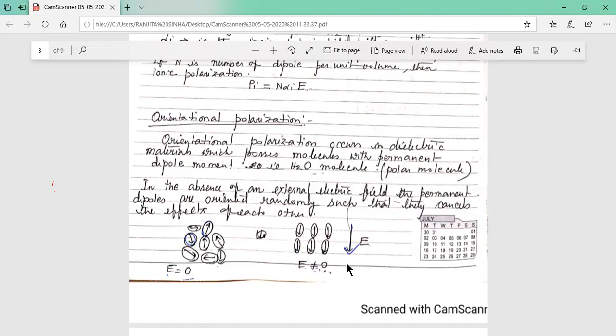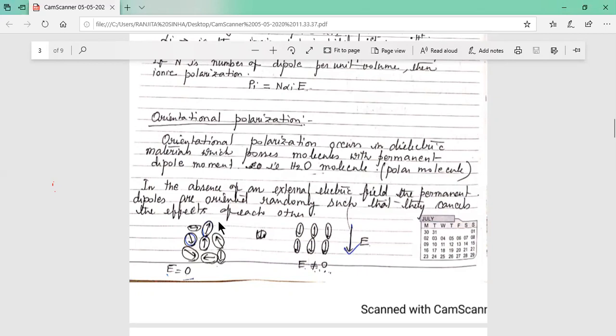So it is orientational polarization. Now for this figure, consider all the dipole moments are randomly oriented. If you consider this dipole moment, this is downward and this is totally upward, so these two cancel. Now this one and this one cancel. So when we take the sum of all the dipole moments as they are randomly oriented, some components of the dipole moments vanish, because if they are in totally opposite directions, they do not give the effect of the dipole moment.